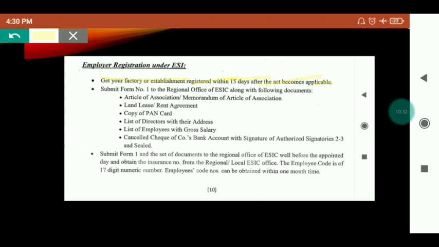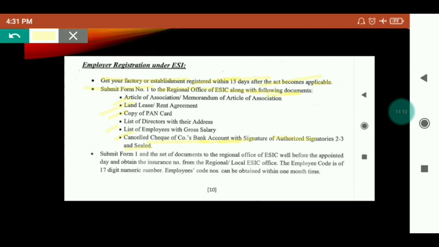Submit form number 1 to the regional office of ESIC along with the following documents: articles of association or memorandum of association, land lease or rent agreement, copy of PAN card, list of directors and their addresses, list of employees and gross salary, cancelled cheque with company bank account number, signature of the authorized person, and seal. So submit form number 1 with these documents.